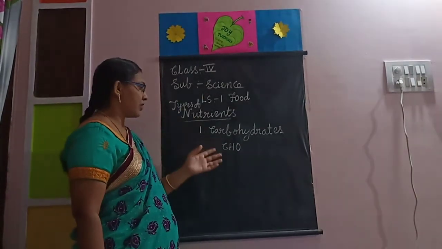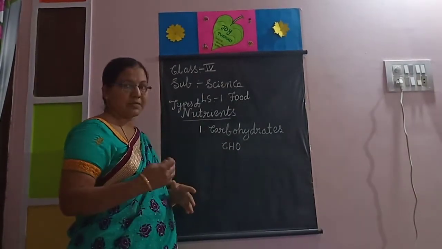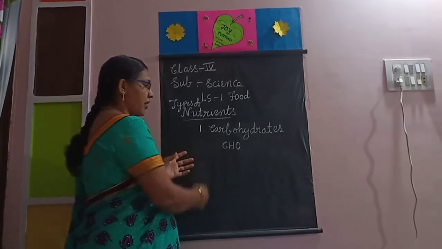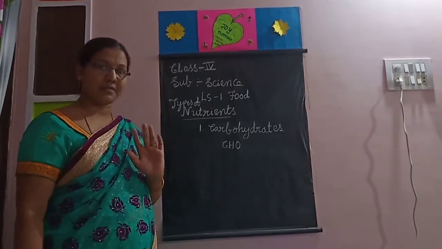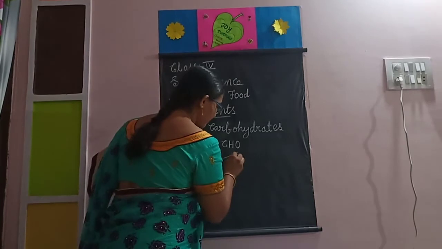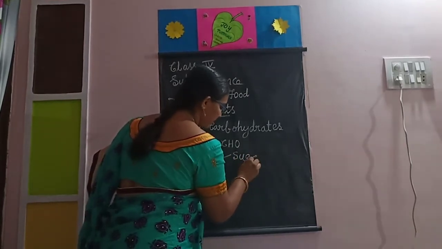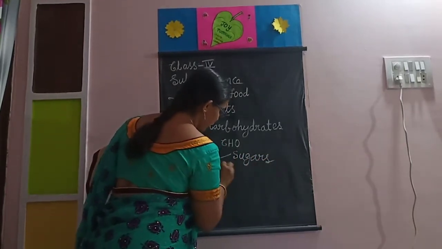Okay, this is 4th class, so that much detail isn't wanted. Here, carbohydrates are of 2 types: sugars and starch.